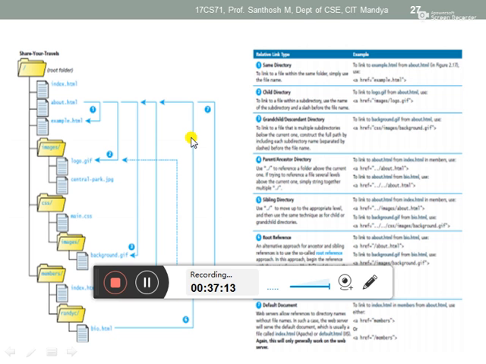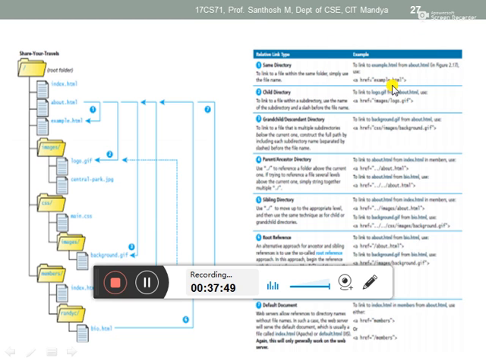And then the next one is absolute referencing, absolute path. So here you have to mention the correct path. Yesterday I explained in images. For images, I told you to create one folder, and inside that folder you create another image folder. Inside that image folder you insert your images. So that one is absolute pathing. Here you see same directory: your file and images are in the same directory, then you can directly mention the file name.